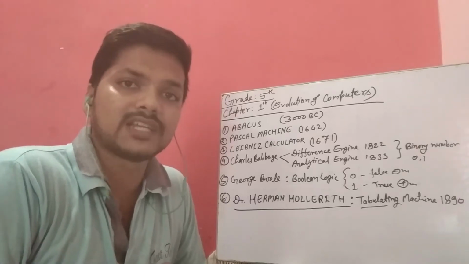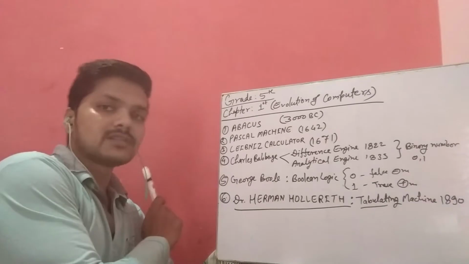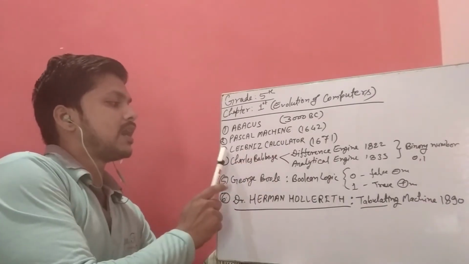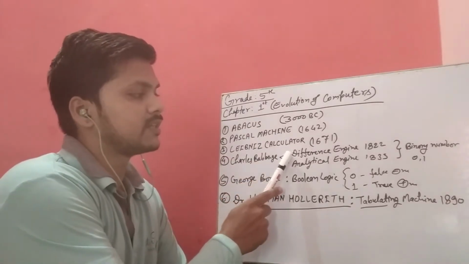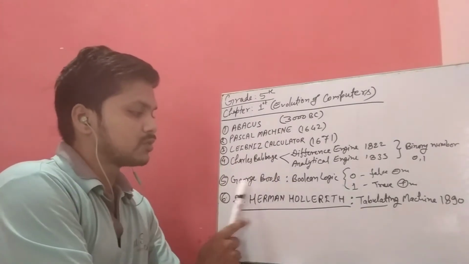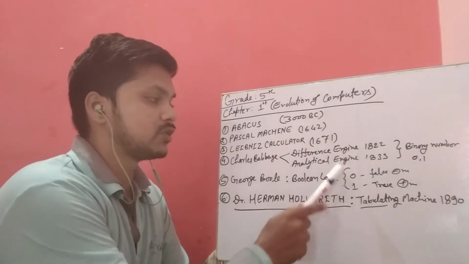Hello students, in the last video we discussed the first computer that was developed, which was the abacus. Second was the Pascal machine in 1642. After that, Leibniz's calculator, and then Babbage invented two devices, the difference engine and the analytical engine. After that, George Boole developed the concept of Boolean logic, which is based on 0 and 1.